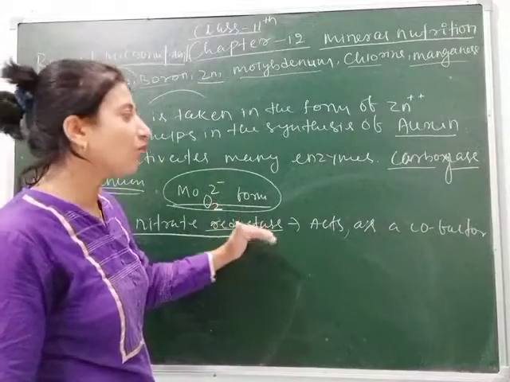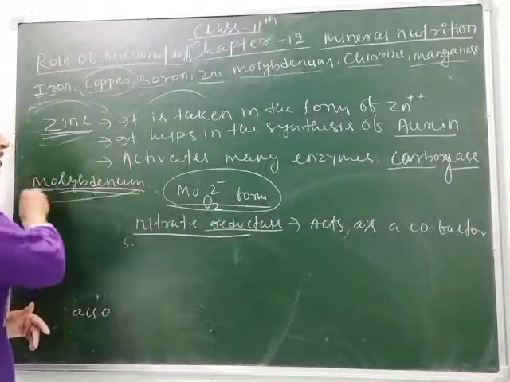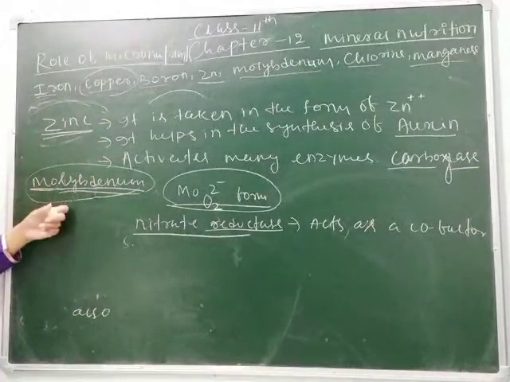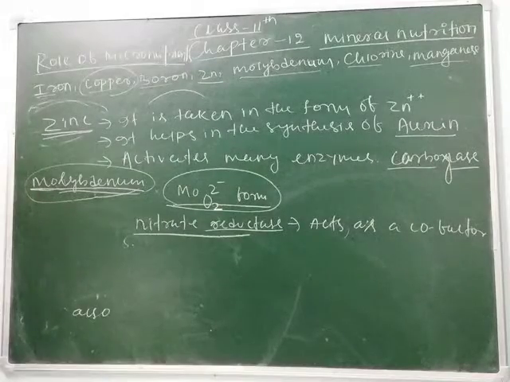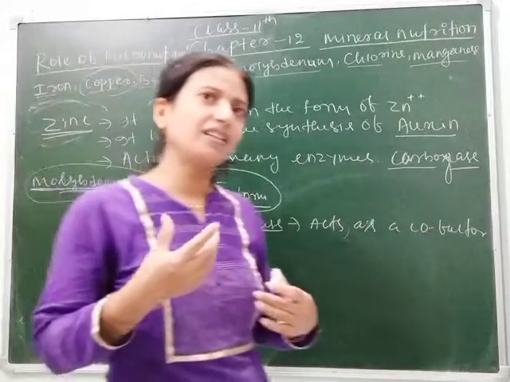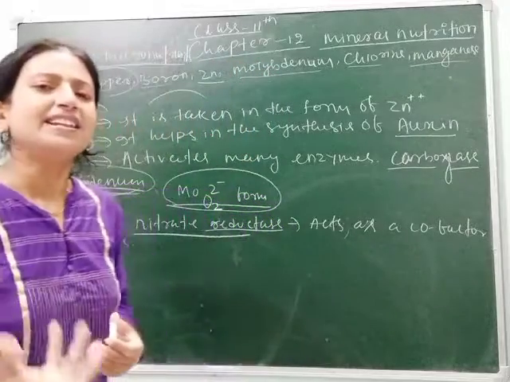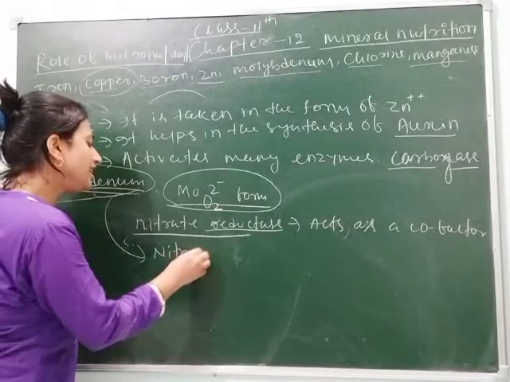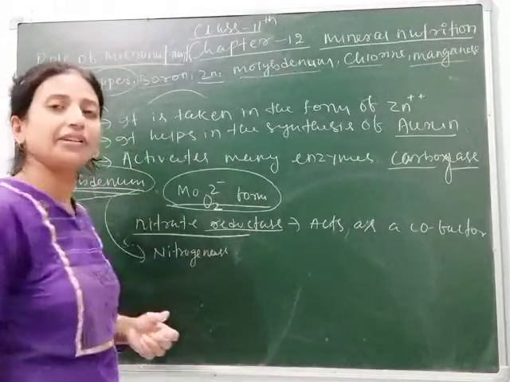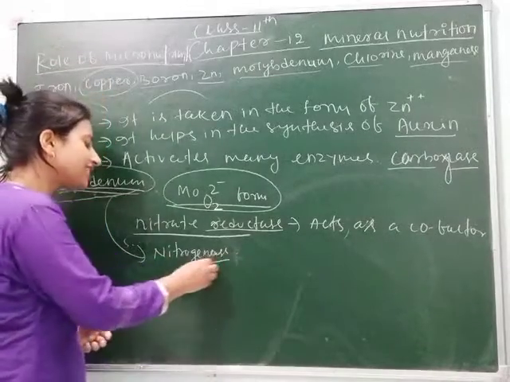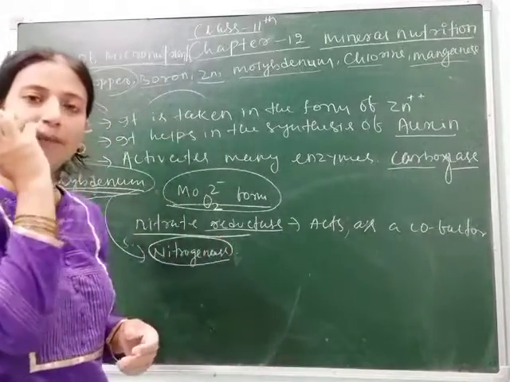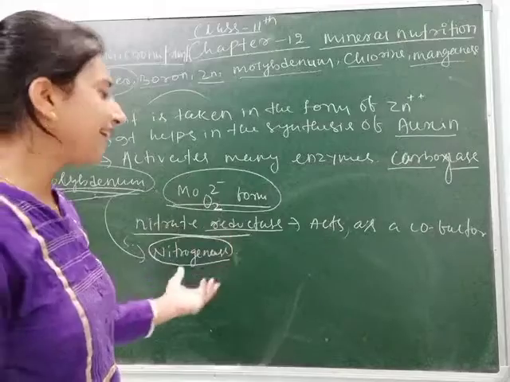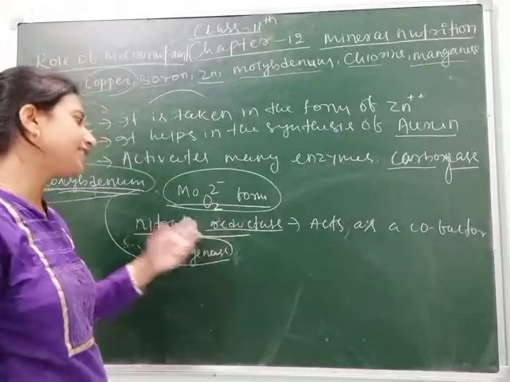It acts as a cofactor, which means without molybdenum the nitrate reductase enzyme can't work. That's why molybdenum acts like a cofactor. It is also used for synthesizing the enzyme nitrogenase. Just after this topic we will study nitrogen fixation and you will see how the nitrogenase enzyme helps in the reduction of nitrogen.